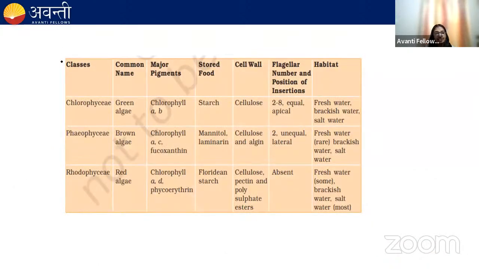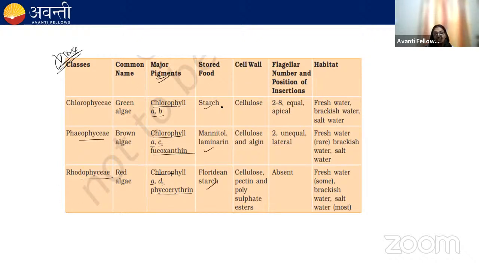This table is given in NCERT. It's very, very important because it summarizes most of the important points. Major pigments present in algae: in green algae, chlorophyll a and b. In brown algae, chlorophyll a, c, and fucoxanthin. In red algae, chlorophyll a, d, and phycoerythrin. Remember the pigment. Storage food: in case of green algae, starch. In case of brown algae, laminarin and mannitol. In case of red algae, floridean starch.